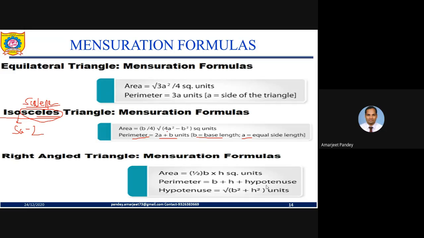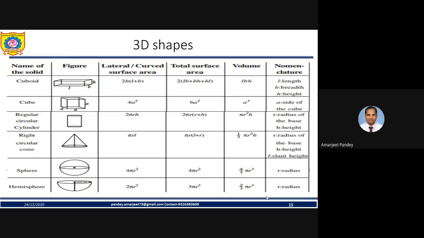Then we have hypotenuse. So hypotenuse is what? It is under root of b square plus a square, my friend, which is base and height. If we need to find out hypotenuse, it is under root of b square plus a square. We know this Pythagoras theorem. So it is simply based on the Pythagoras theorem.